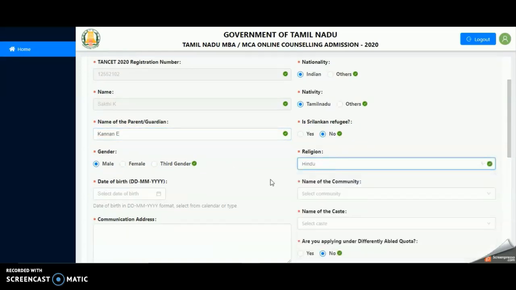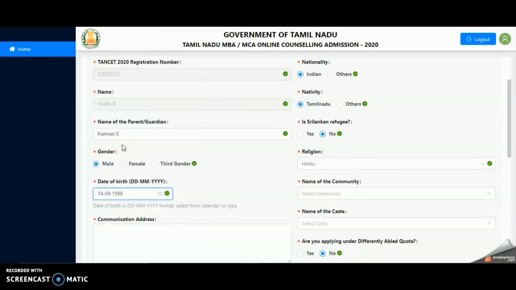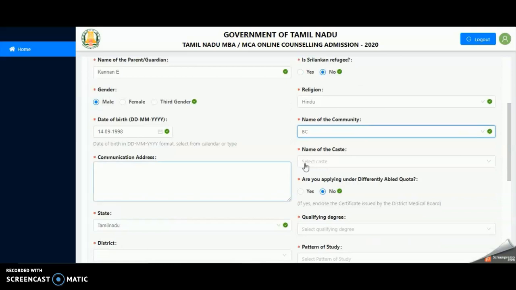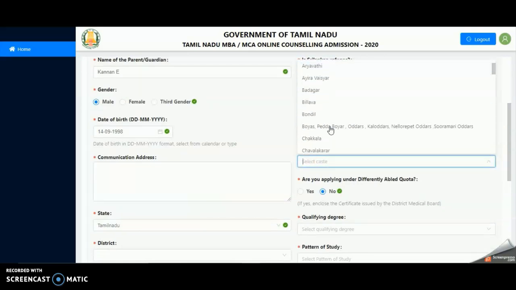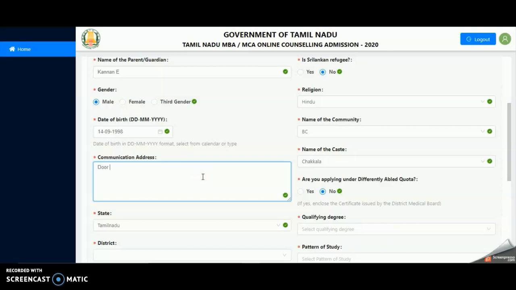Enter the name of the parent or guardian. From the drop-down menu, click the religion of yours and the date of birth. The date of birth should be in DD, MM, YY format. From the drop-down menu, enter the name of the community and the caste. In the box provided, enter your communication address. Please make sure that the entered communication address is error-free.